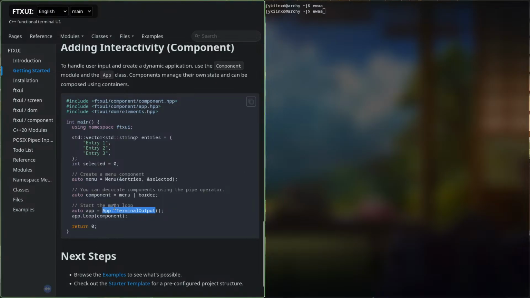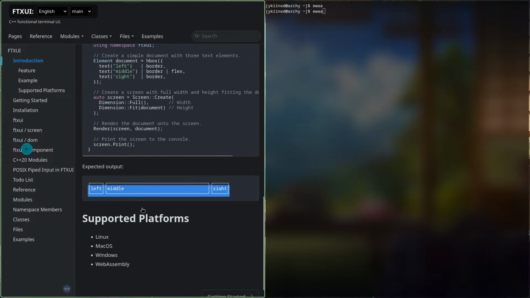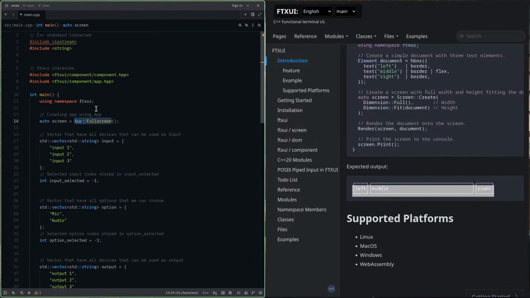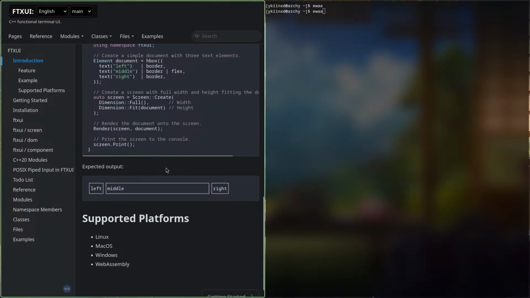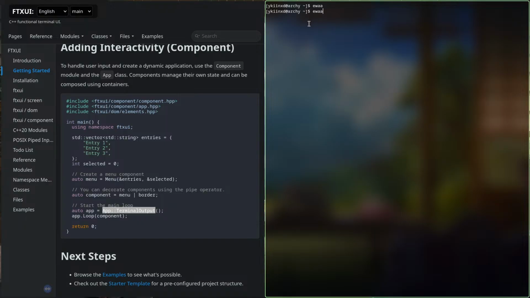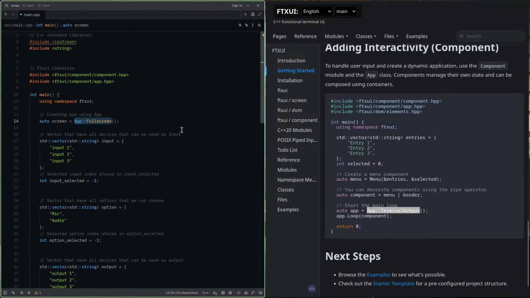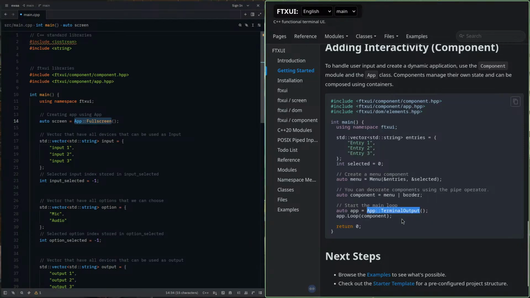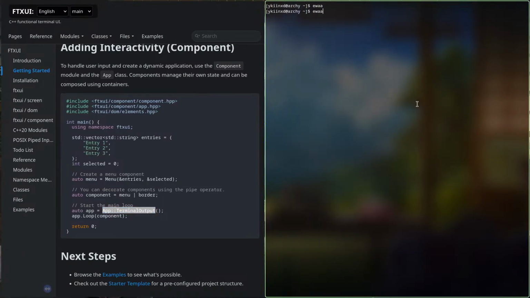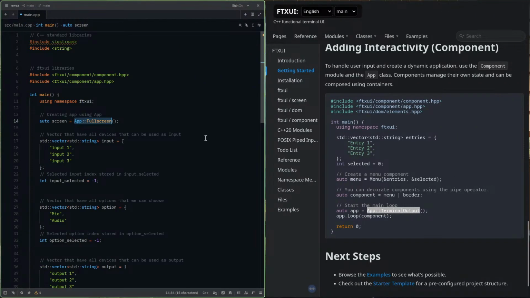But if I have terminal output here instead of fullscreen, then I will see my UI only below this exact text. It will not take the complete space of the terminal. So I want a full screen, so I used fullscreen. But if you want something that comes in your terminal and doesn't occupy it, or if you want to see the previous lines as well, you can use terminal output.